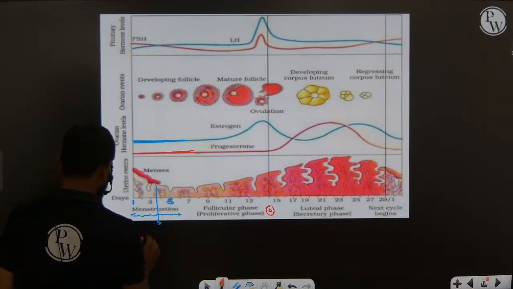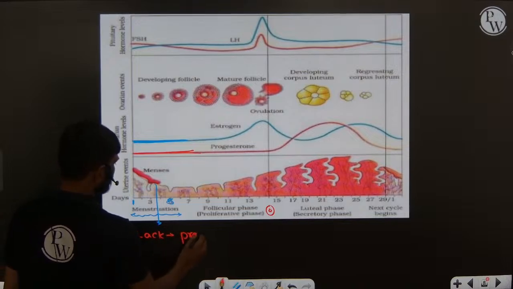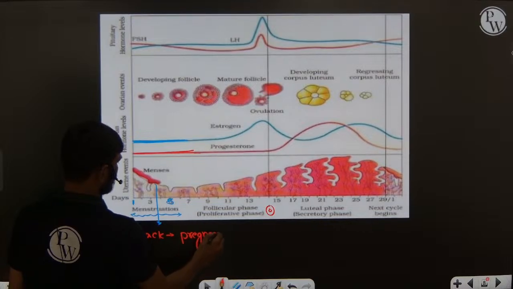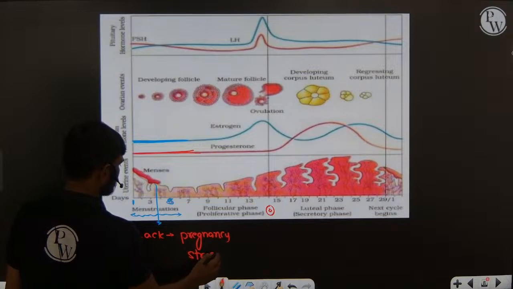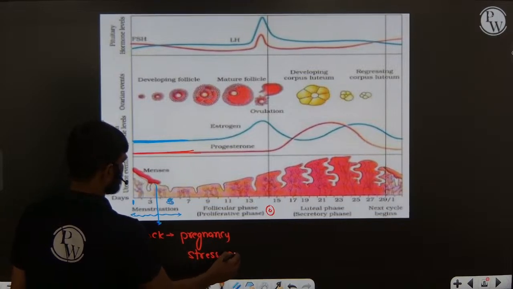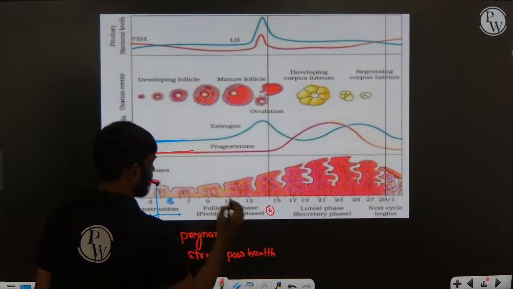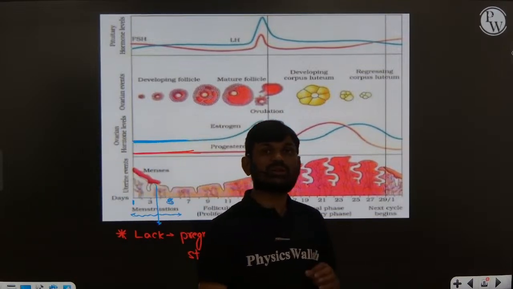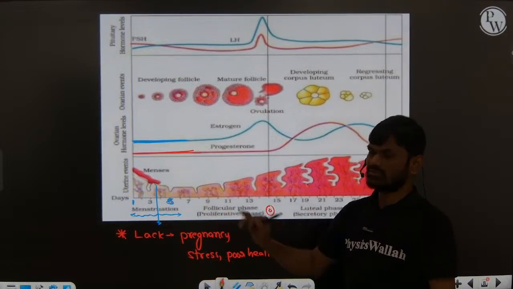Lack of menstruation means that maybe pregnancy, or stress, or poor health condition. So these are some reasons for the menstruation or menses.